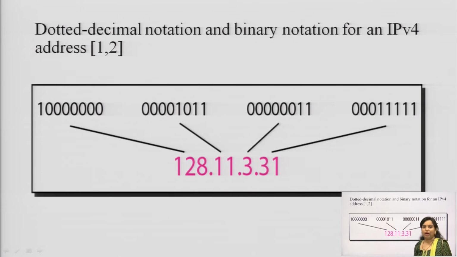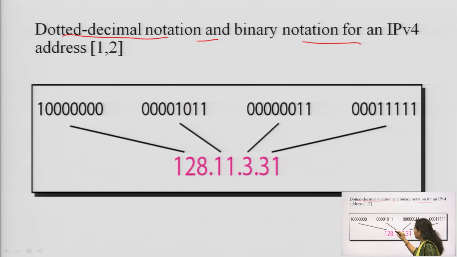Now, next is how we have to write this IPv4 address. There is a certain protocol that has to be followed for every language. We will see like C, C++, Python, or any language, there is a kind of syntax behind that language, or a procedure to write that particular language, which is known as the protocol. So, when we are talking about this IPv4 address, it also has a certain format. That is known as the dotted decimal notation and binary notation for an IPv4 address.